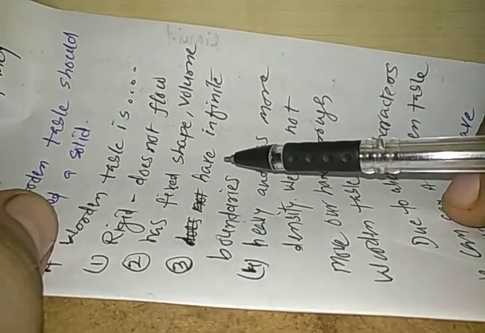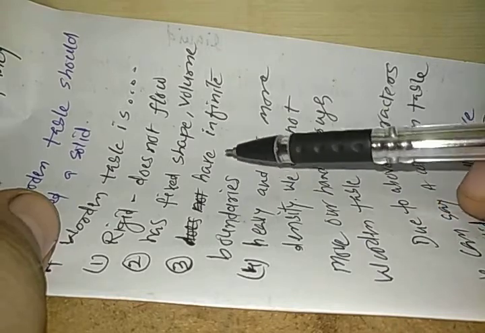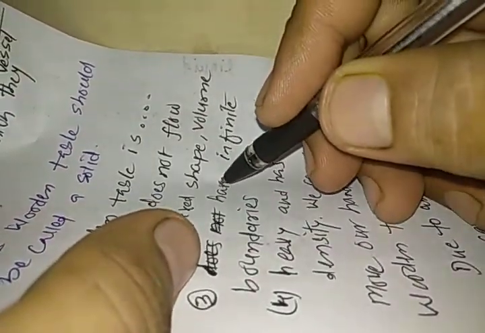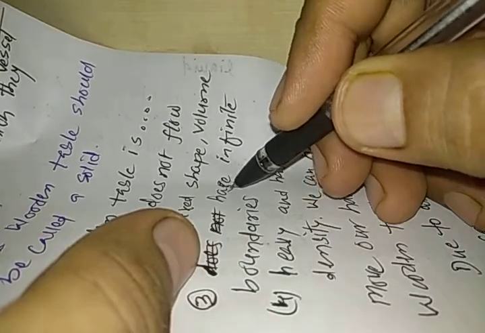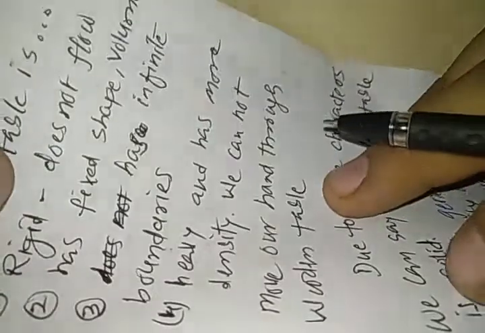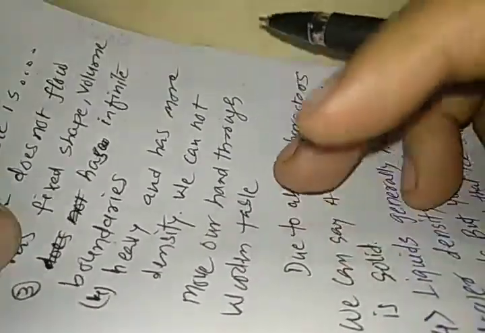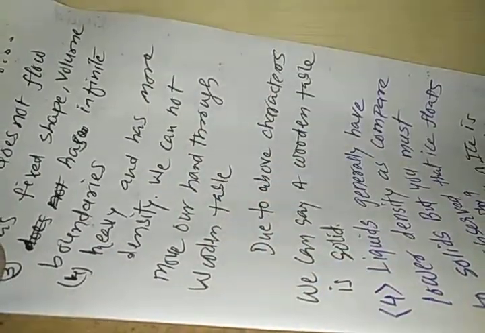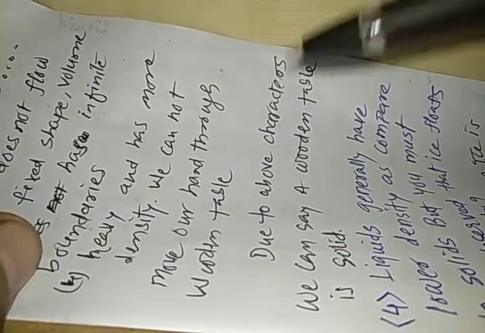A wooden table has definite boundaries. So all solids have definite boundaries. It is heavy and has more density.